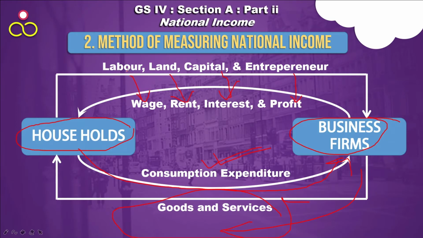Okay. So it can be calculated in three different ways. देखो consumption expenditure है. If you calculate the total consumption expenditure, the total spending of the households, that is the society, you can find out the total national income. If you calculate the total output of the business firms, that is the goods and services, you can calculate the national income. If you calculate the income generated from the factor of production, thereby also you can calculate the national income. All these three will be same.